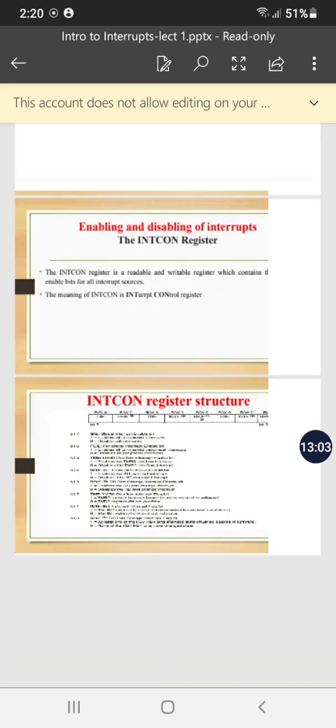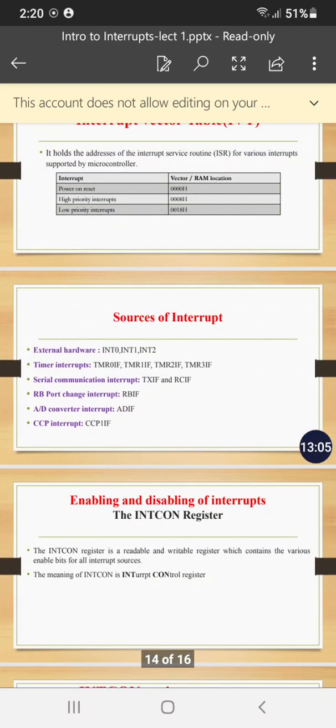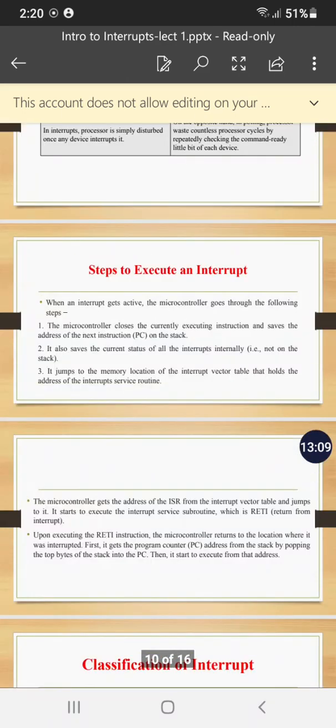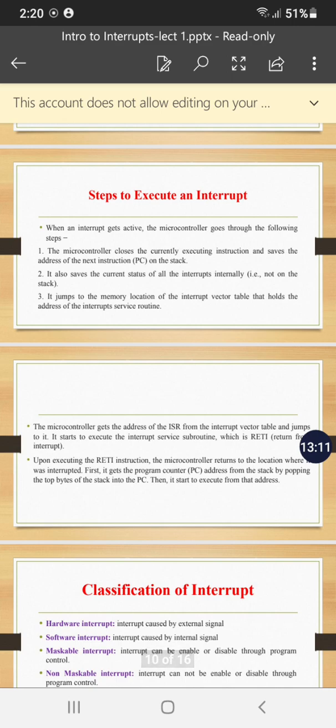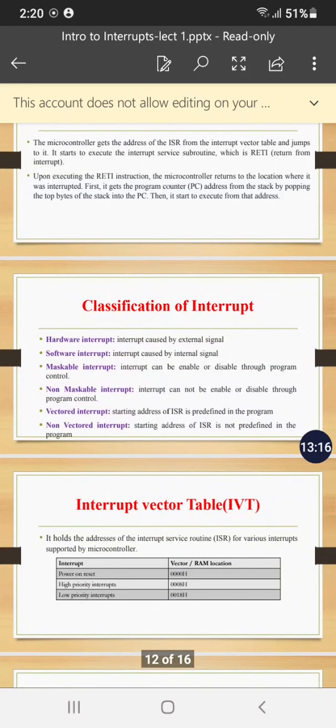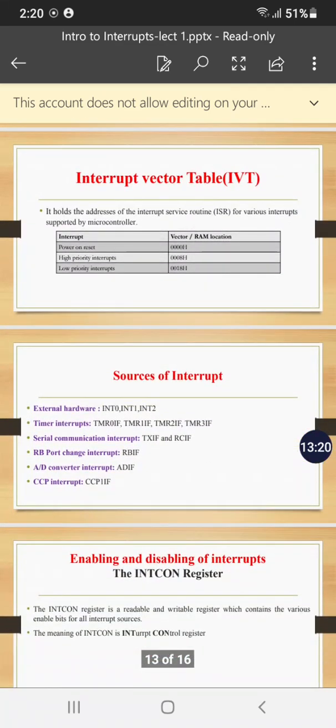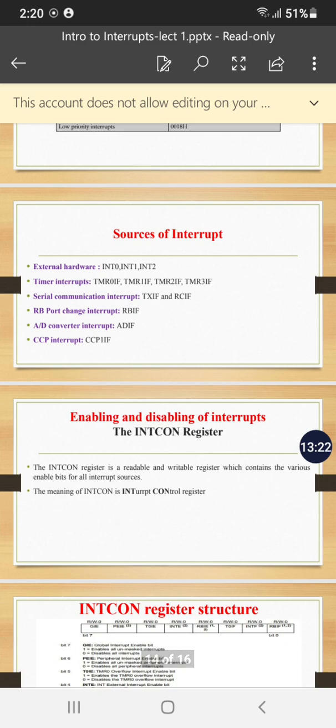So this is all about what an interrupt is, what the types of interrupt are, the process behind how the interrupt is handled, the classification of interrupts, what the interrupt vector table is, what the interrupt service routine is, the sources of interrupt, and the one important register, the interrupt control register.